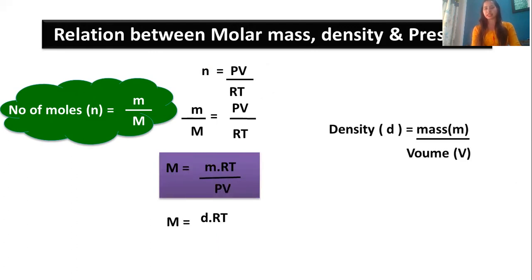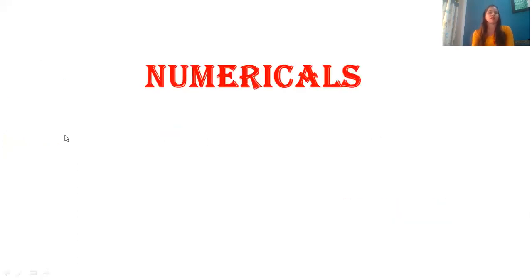So if I substitute that m upon V as density, what I get is M is equal to d into RT upon P, which you can rearrange and simply remember d is equal to PM upon RT. So if you see over here, you can see density is directly proportional to molar mass. And if I talk about pressure and molar mass, they are inversely proportional. So you need to remember this formula, d is equal to PM upon RT, which is very important for entrance.